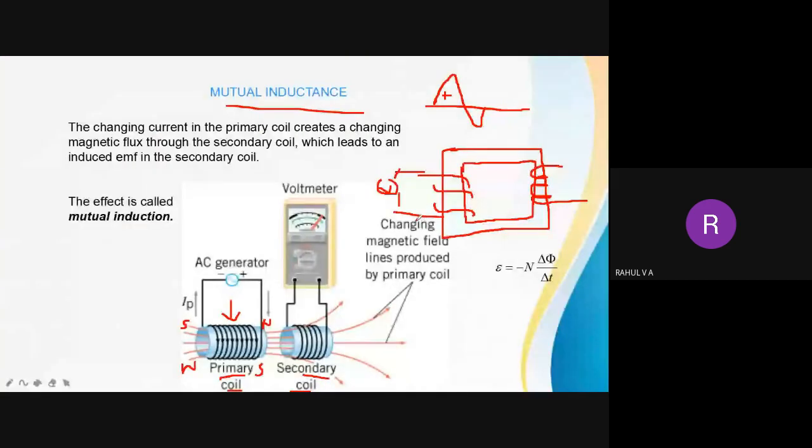Okay, so the best example is the transformer. I am giving an AC supply to the primary coil, so it will induce EMF in the secondary. The basic working principle of a transformer is mutual inductance. There is no movement or moving part at all. The change in current in the primary coil creates a change in magnetic flux through the secondary coil, which leads to an induced EMF in the secondary coil.